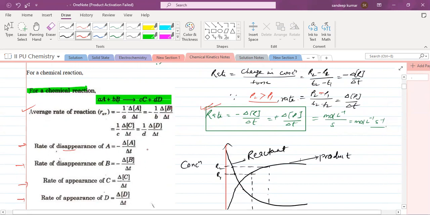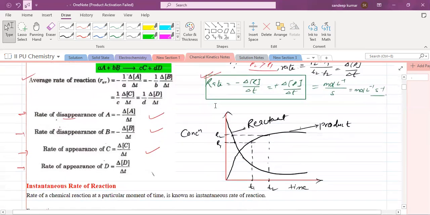So they may give you any one value and ask you for another, so you have to equate the equation. Rate is equal to minus 1 by a delta A by delta T is equal to minus 1 by b delta B by delta T, that is equal to plus 1 by c delta C by delta T is equal to 1 by d delta D by delta T.